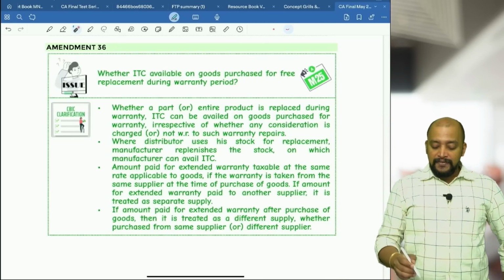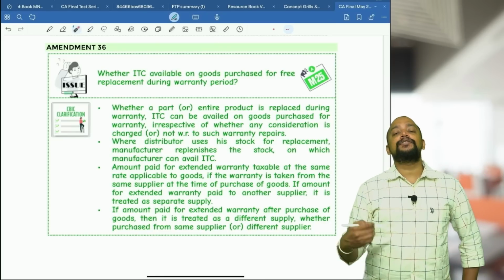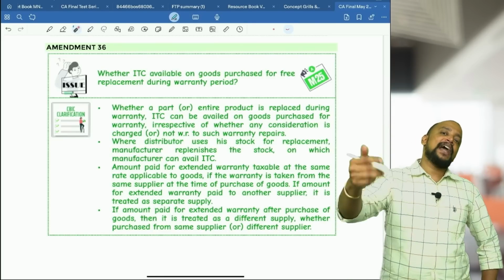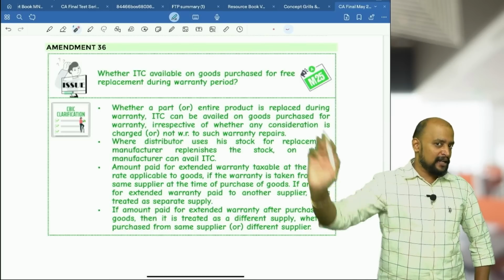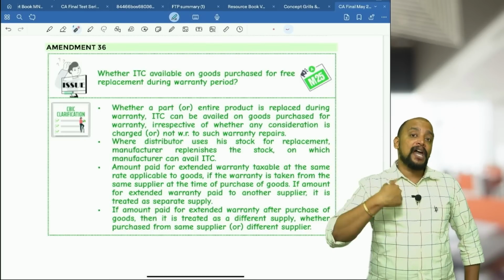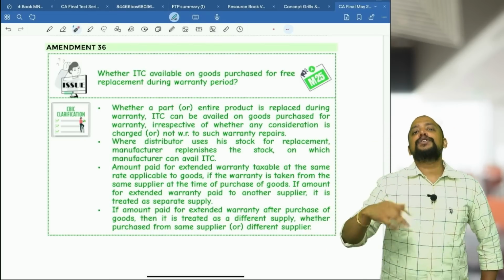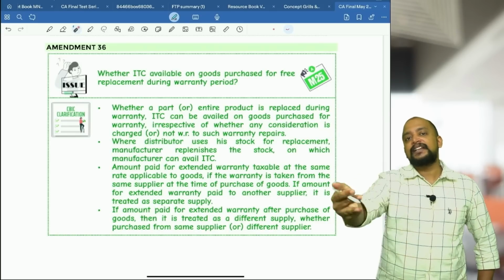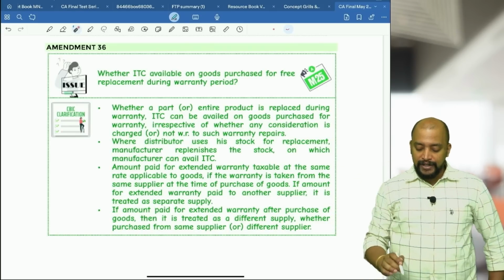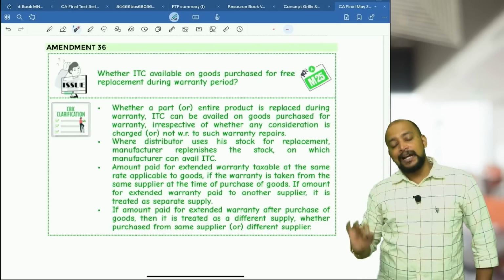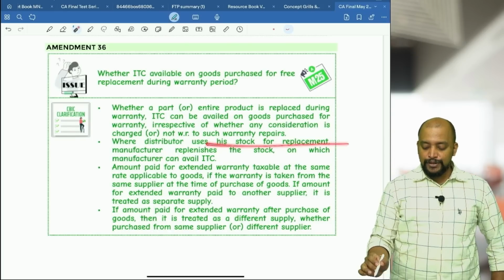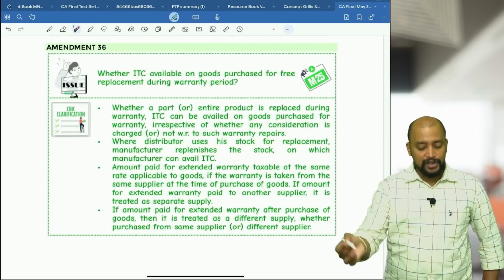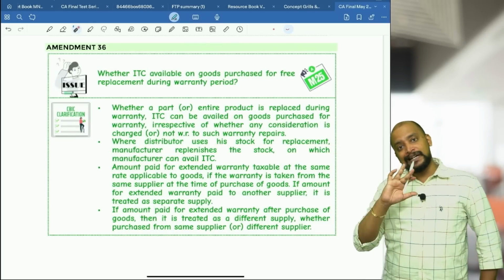Then next one, where the distributor uses his stock for replacement. The distributor will already have an inventory; using that he will replace the product during warranty, and the manufacturer will replenish it. While replenishing, meaning refilling, I will send a part. Is that a supply? No, that is not treated as a supply, and I can enjoy the ITC. So where the distributor uses his stock for replacement and the manufacturer replenishes the stock, the manufacturer can take ITC on it.